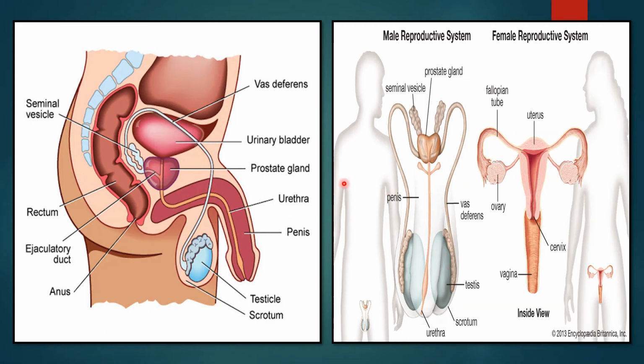So this is a clear image of the male reproductive system, that is testes, epididymis, the vas deferens, seminal vesicle, and from here the ejaculatory duct, and from there it is releasing the urethra till the tip of the penis. Whereas this is the female reproductive system. This we will be studying in the later modules. Just a glance to compare the male and the female reproductive systems. This is the lateral view, whereas this is the frontal view.